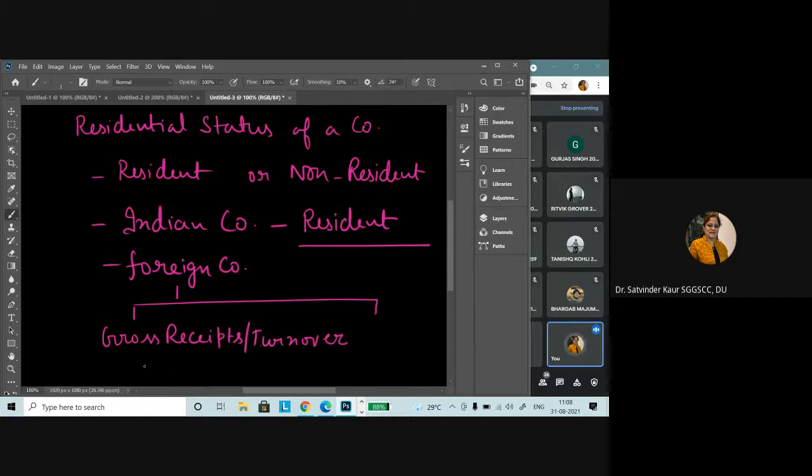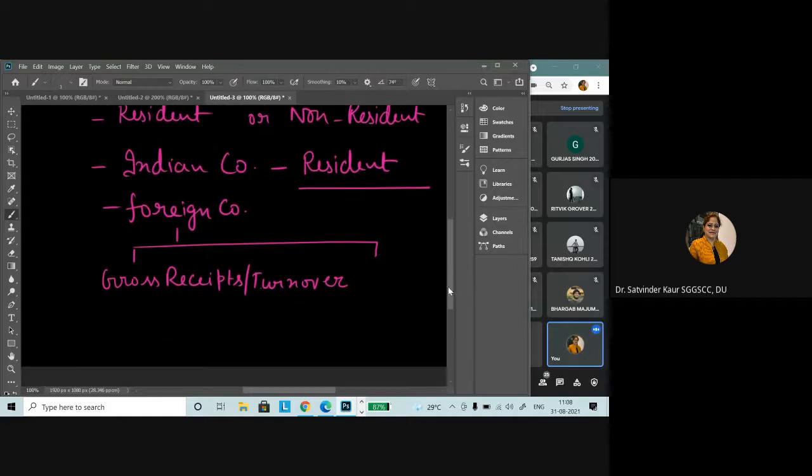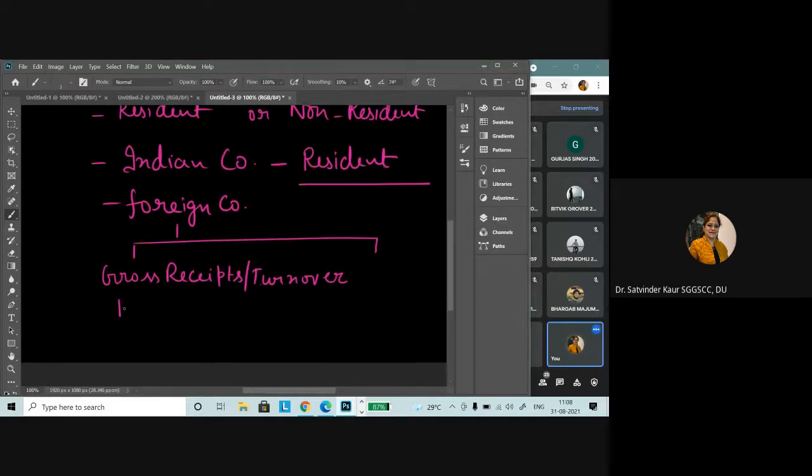If it is more than 50 crores, then in that particular case we have to see about the control and management. So if the gross receipts are more than 50 crores, then we have to see the control and management, and in case of a company it is called as place of effective management.